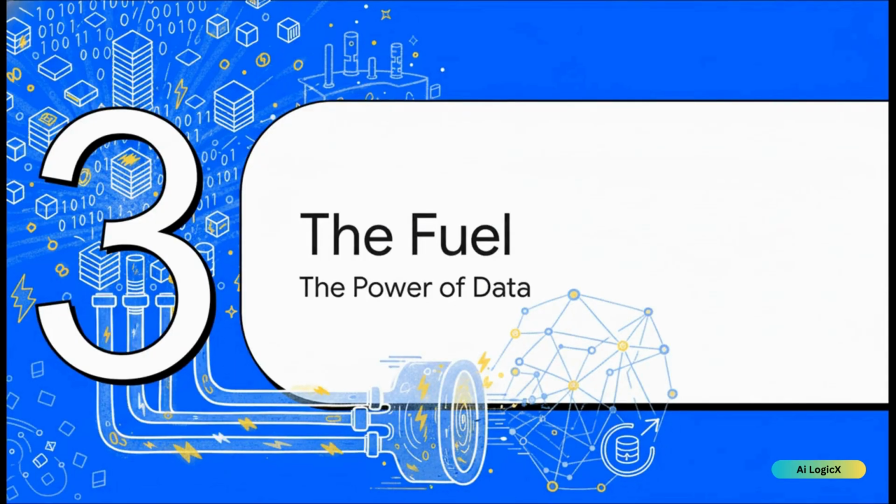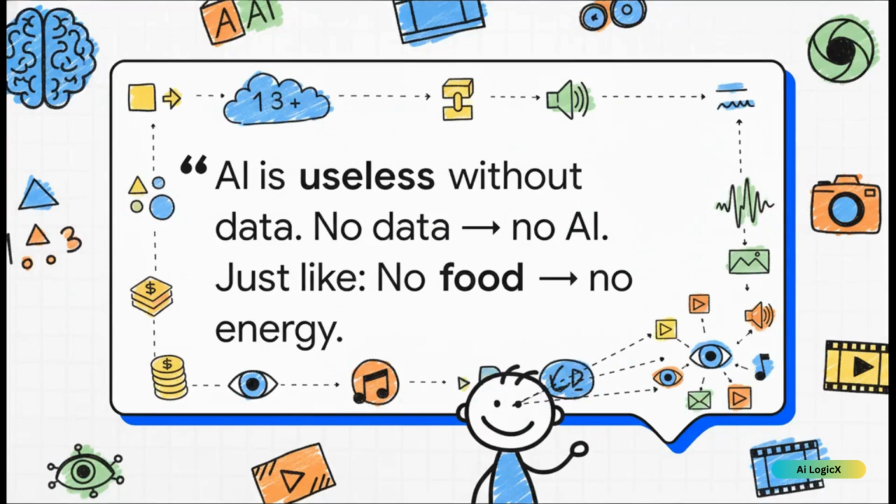So we have our destination and our toolkit is packed. But a car isn't going anywhere without fuel, right? And in the world of AI, the fuel, the single most important ingredient that makes this whole engine run, is data. I mean, this slide says it all. Modern AI is absolutely useless without data. It doesn't matter if it's numbers, pictures, words, or sounds.